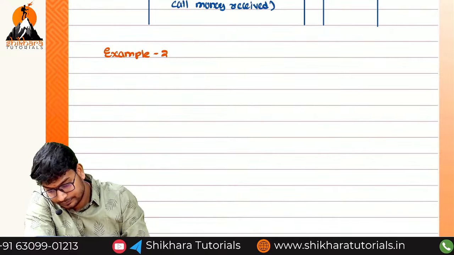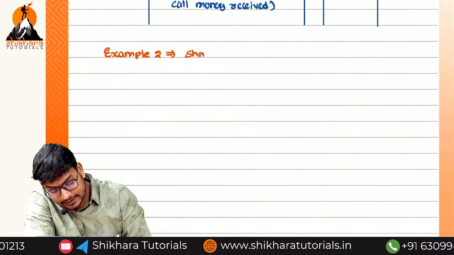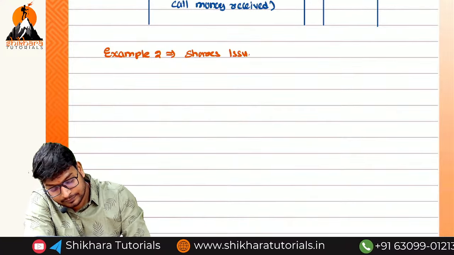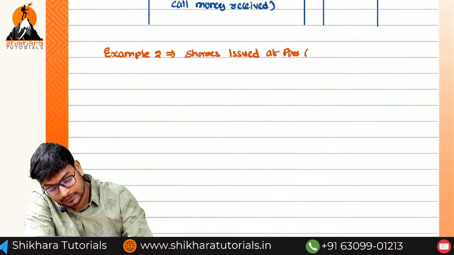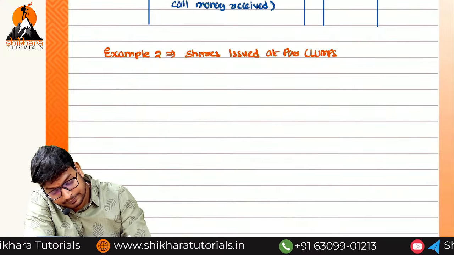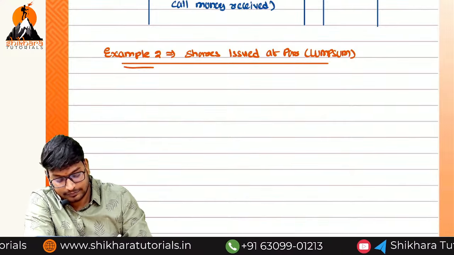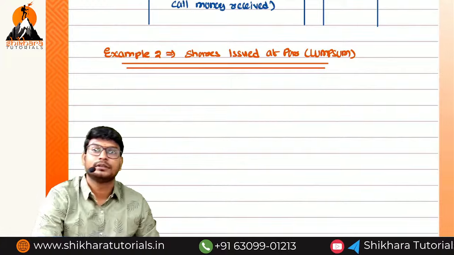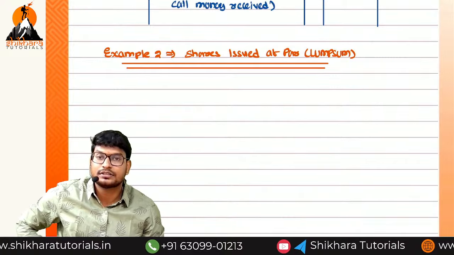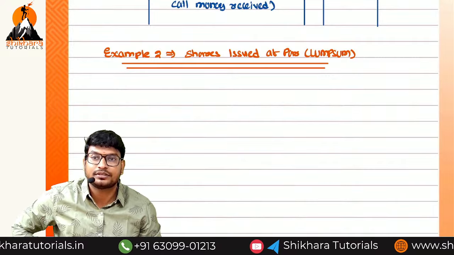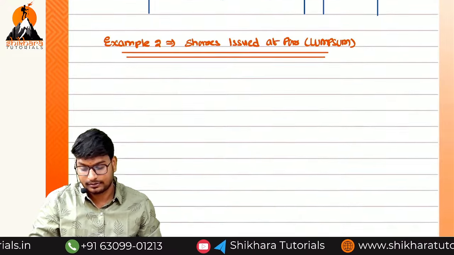Example number 2: shares issued at par, lump sum. We can issue equity shares at lump sum or in installments. Before, we were issuing shares in installments. Now we are issuing at lump sum, which means the total amount we get at the time of application only. So write the example.